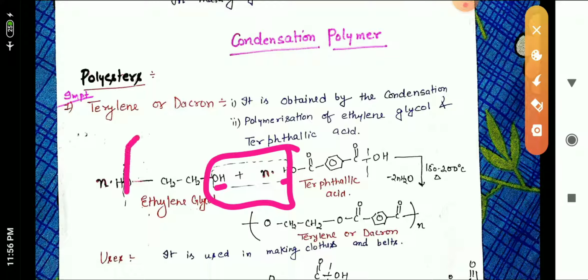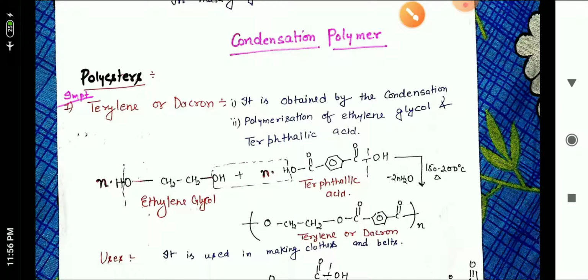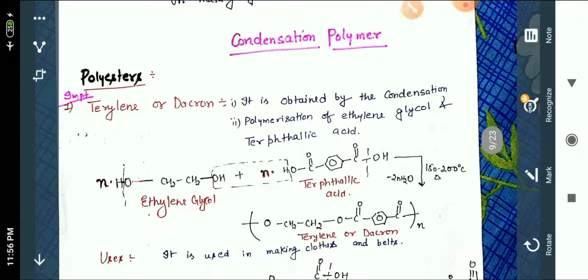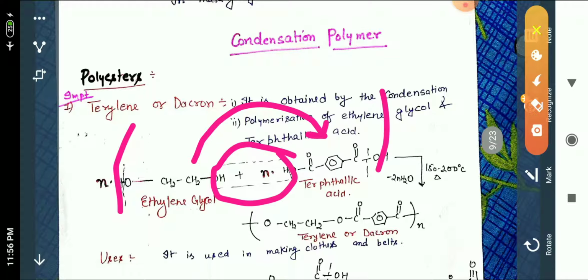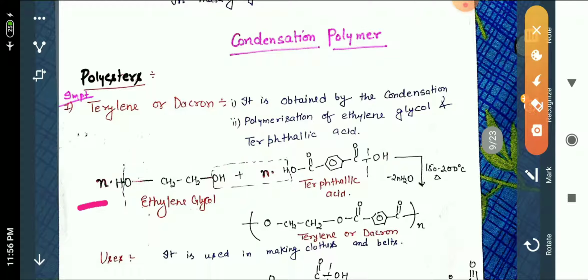One H is removed from this corner and one OH from this corner. So from one molecule of acid and alcohol, 2 H2O get removed, but when n molecules are taken, there will be removal of 2nH2O.